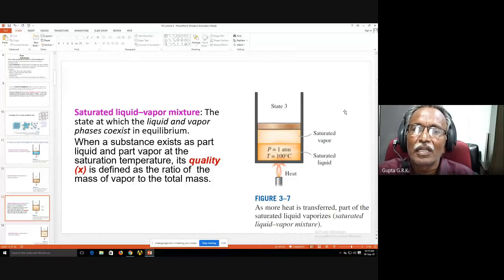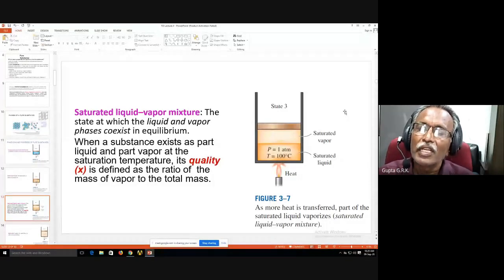And we have what is called a saturated liquid-vapor mixture, the state at which the liquid and vapor phases exist in equilibrium. When a substance exists as part liquid and part vapor at the saturation temperature, its quality x is defined as the ratio of the mass of vapor to the total mass. This is called quality, the ratio of the mass of vapor to the total mass.